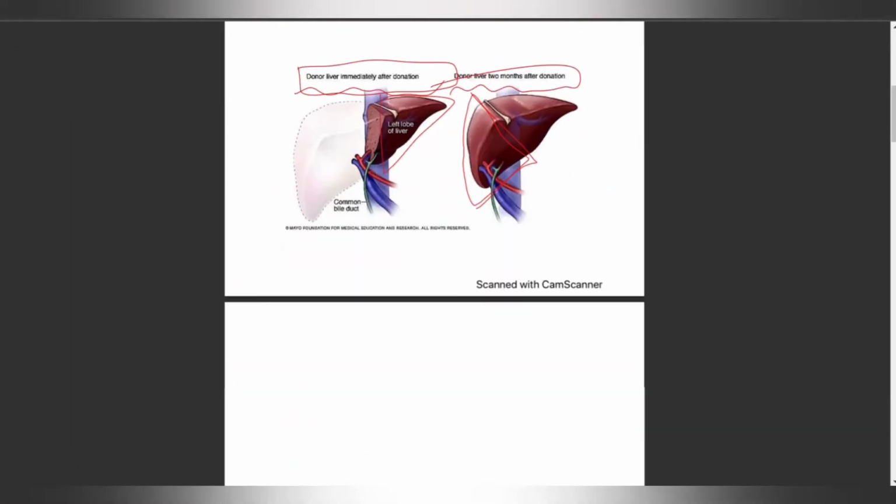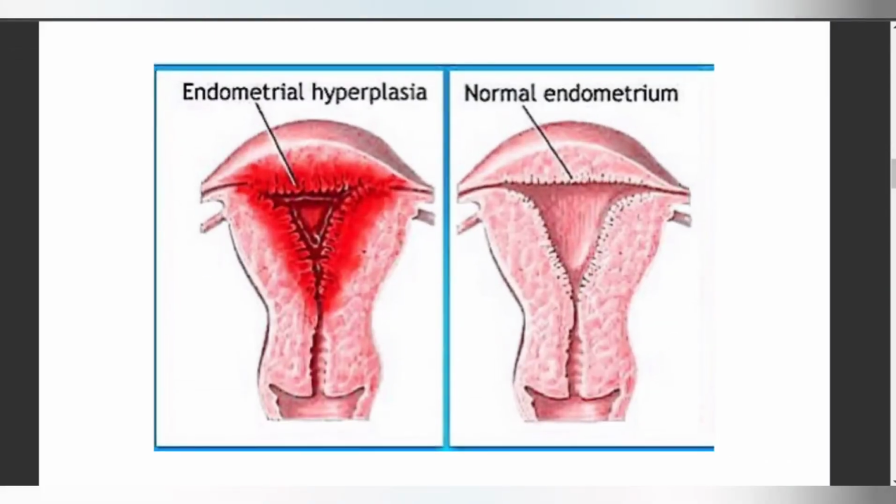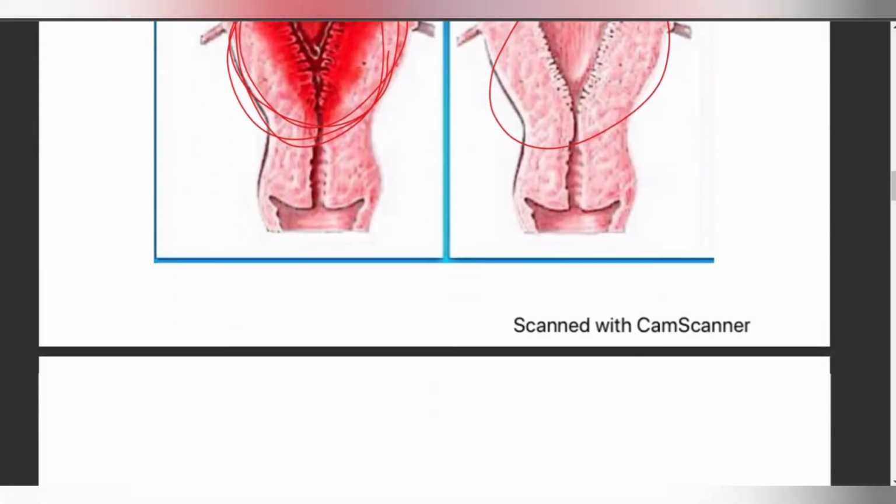Moving on, this is the best example where you can see the endometrial hyperplasia. This is the normal endometrium, and there is an increase in the number of endometrial cells in this diagram.